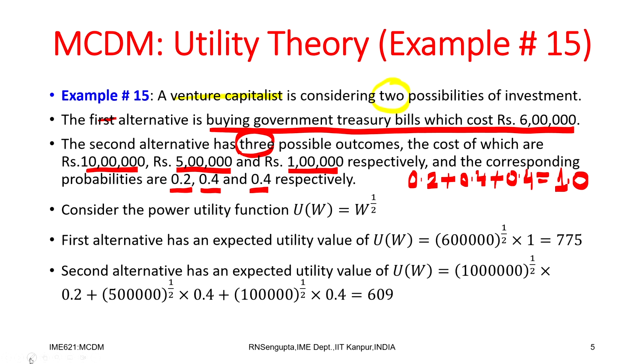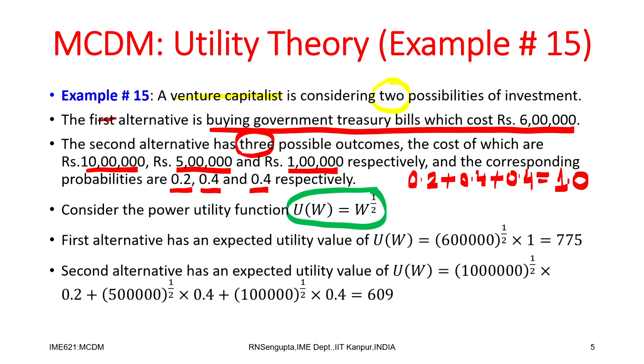Now, consider that for the venture capitalist the utility function is w to the power half. If I consider the first alternative, which is a sure event, there is only the government bond, so there is no risk, which means the probability is 1. The expected value for the first option is 6 lakh to the power half, the utility for investing 6 lakhs, multiplied by 1, the probability. The value comes out to be 775.